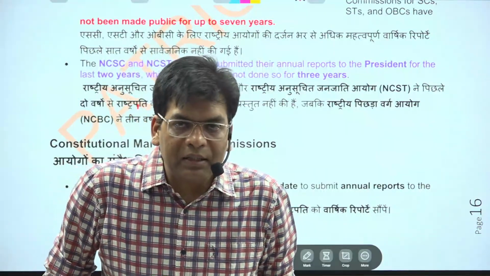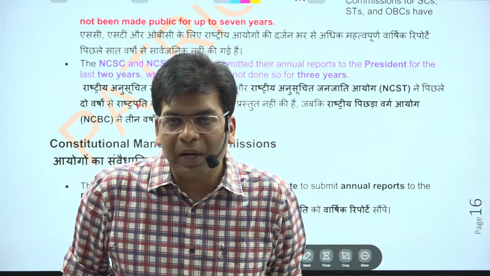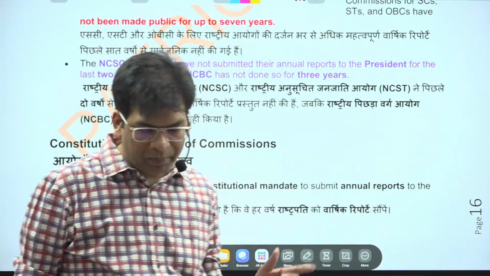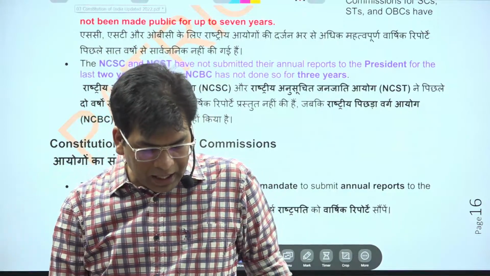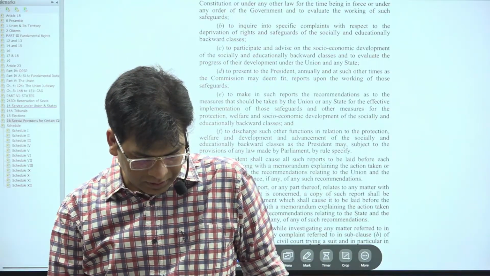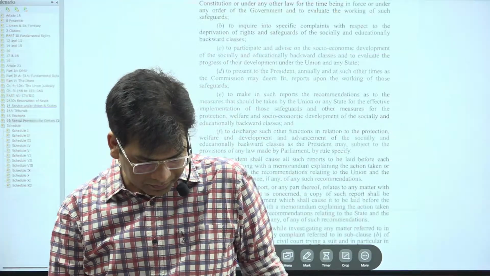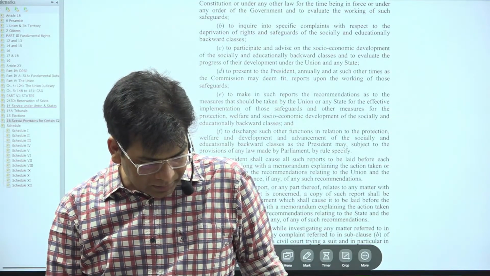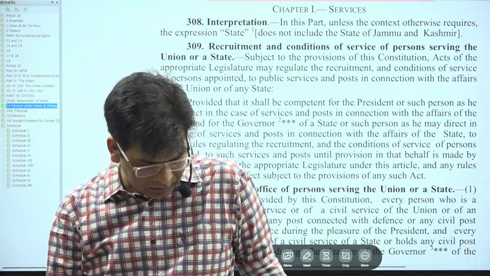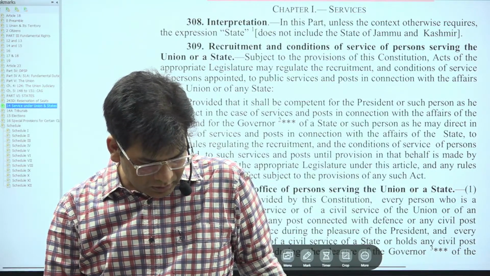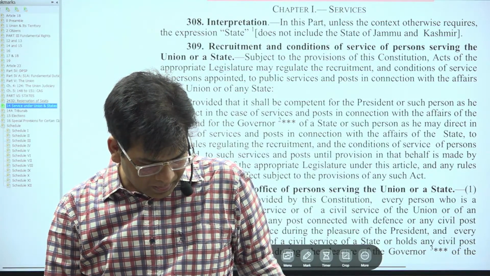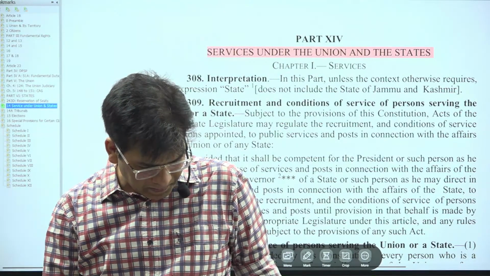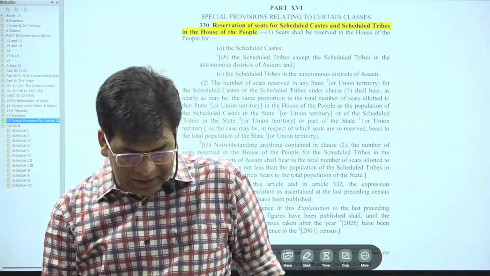These three bodies have been provided for under Article 338. So please open your Constitution and open Article 338. Everyone please open this. 338 is under Part 16.